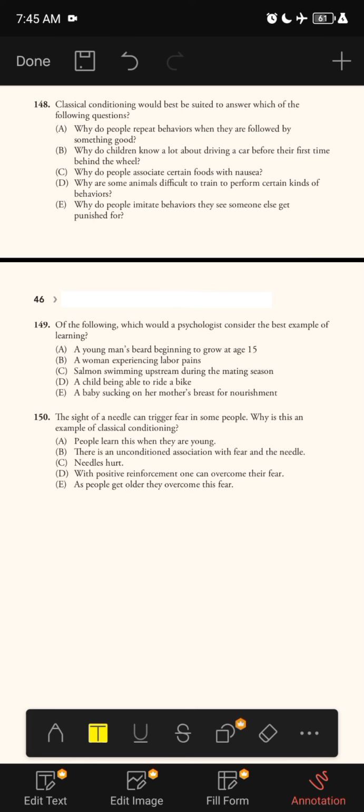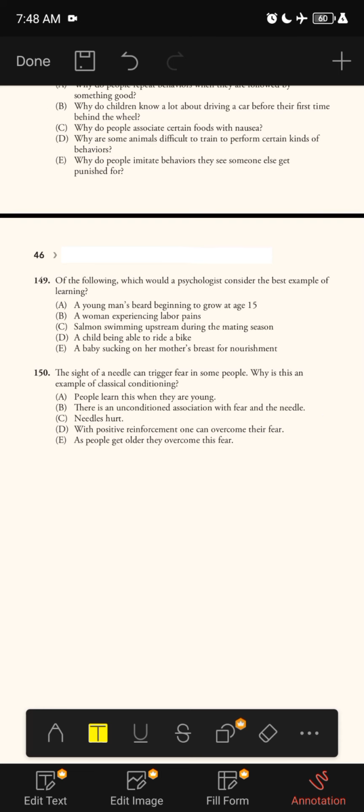E. Why do people imitate behaviors they see someone else gets punished for? The correct answer is C, because classical conditioning has to do with the stimulus and the response. Choice A is all about operant conditioning, and choices B, D, and E all have to do with social cognitive learning.